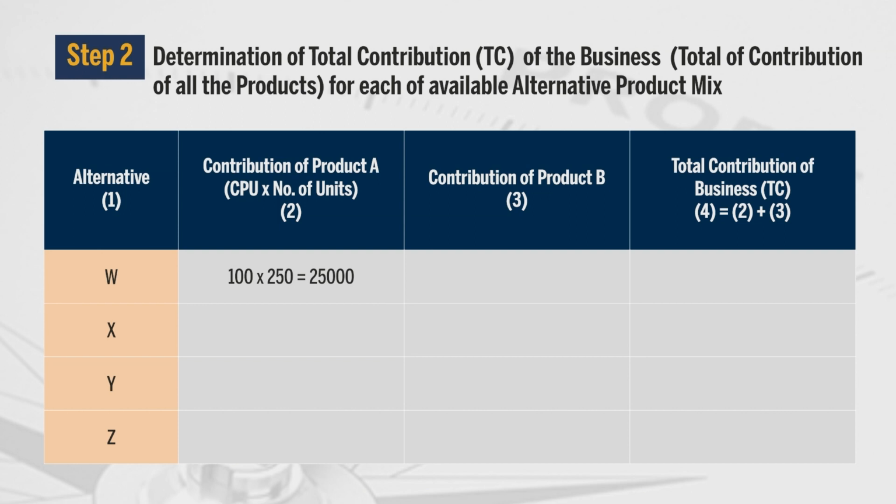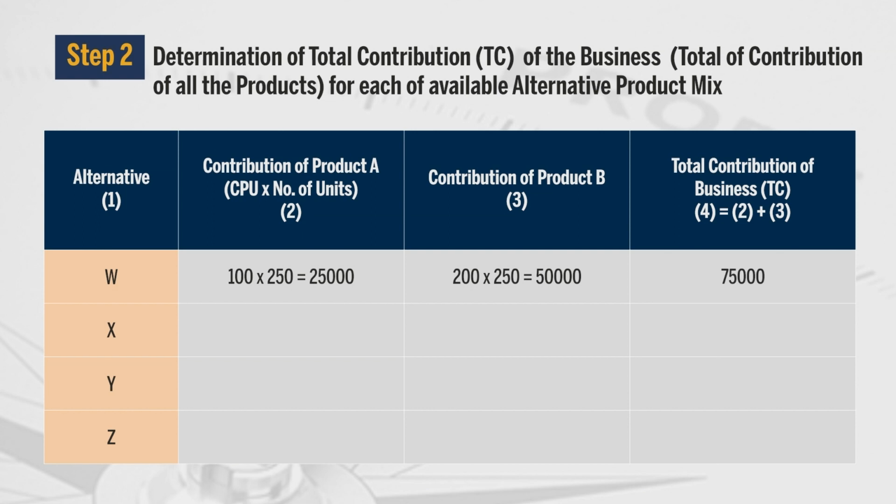of product A. Similarly, for product B, we determine contribution. Here contribution per unit as per step number 1 was rupees 200, and as per W alternative we can manufacture 250 units of product B. Therefore, total contribution of product B is 50,000. And if we talk about total contribution of business for W alternative will be 25,000 plus 50,000, that is 75,000.